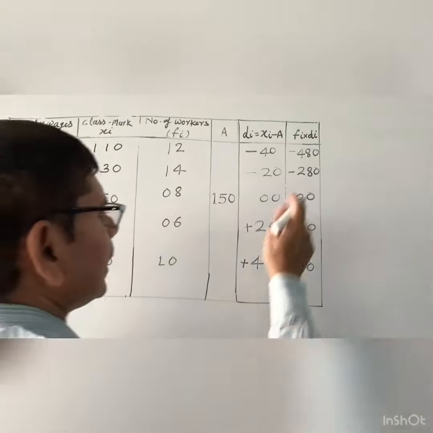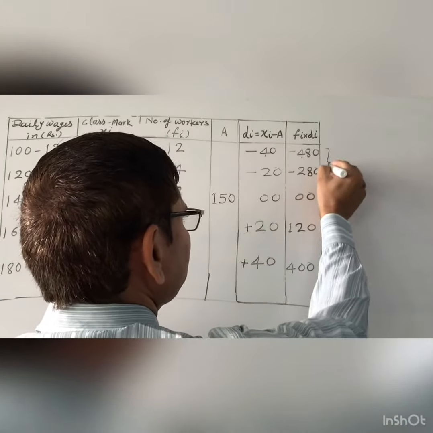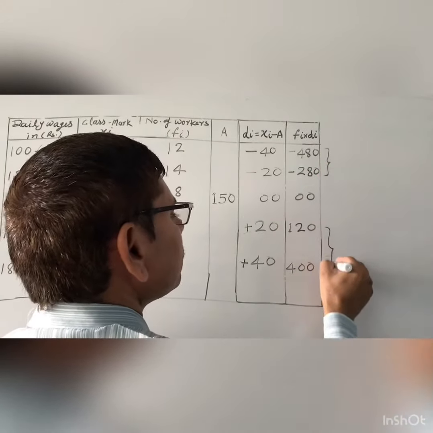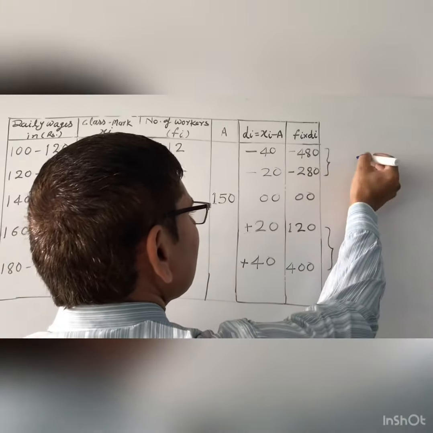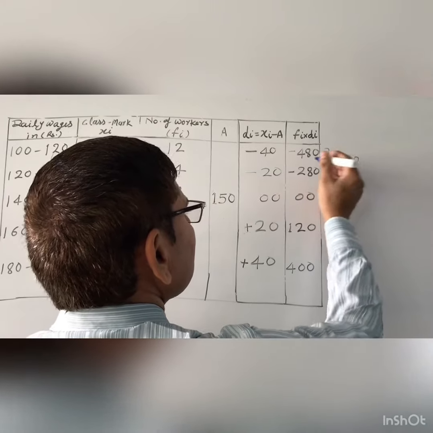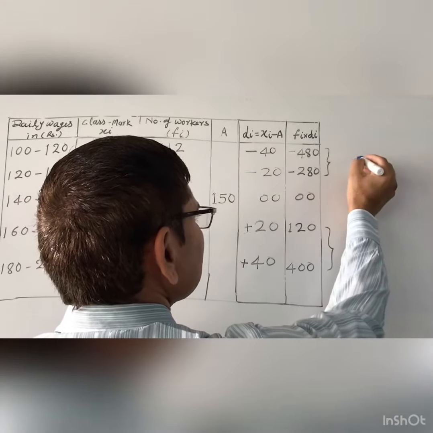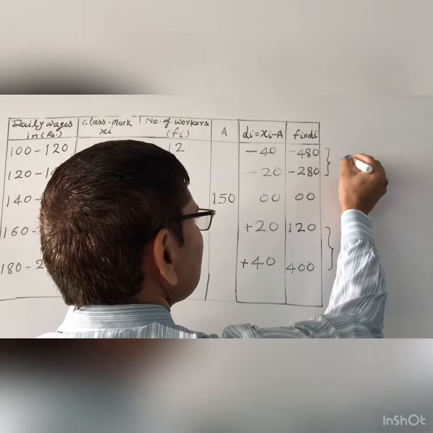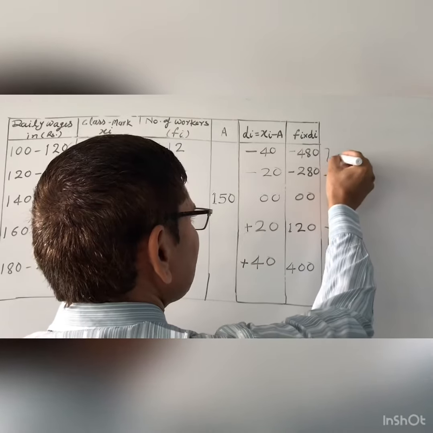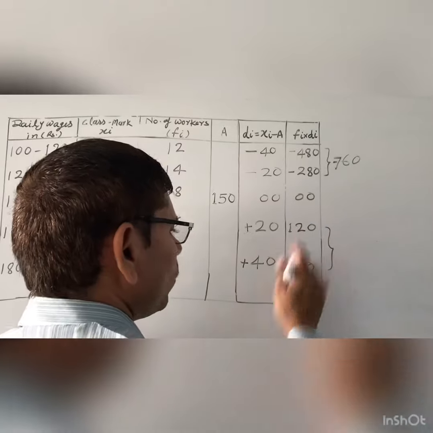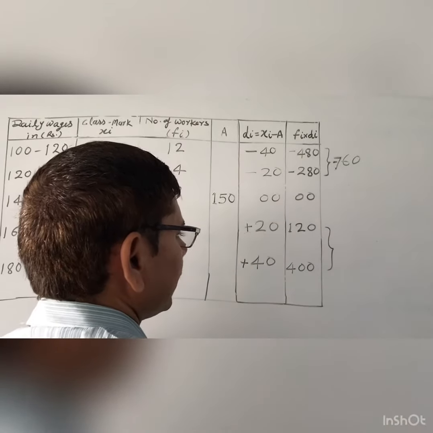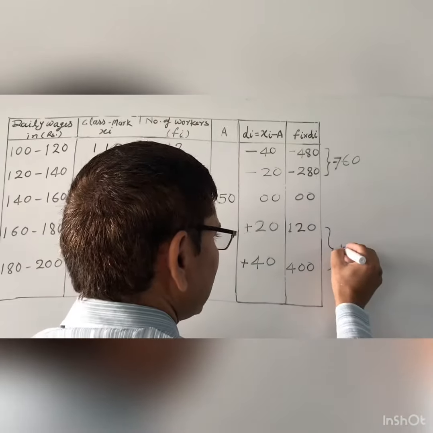Now you will find the sum of the negative numbers and the sum of the positive numbers. So what do you get? That is 0, and this is 8 8 16, and 2 and 4 is 6, and 1 carry 7. So you will get minus 760. After that 120 plus 400, so you will get plus 520.